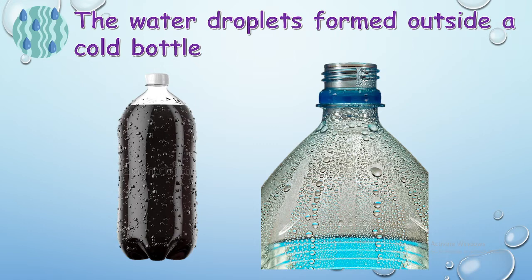When the water vapor sticks together, they will form water droplets like these, the big ones that you see. It means the water on the outside of your bottle came from the water vapor in the air. Your bottle collects the water from the air.